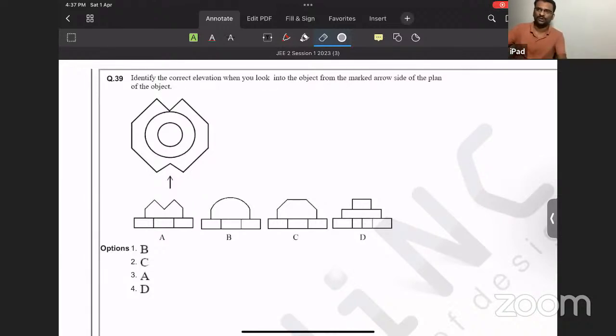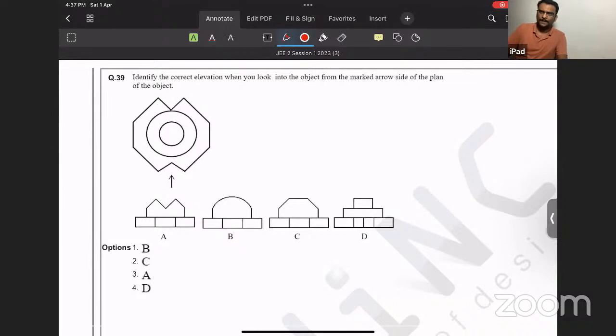Actually over here, you can find two consecutive circles. Circle as a top view: one possibility is a cone. The second possibility is that it can be a cylinder.